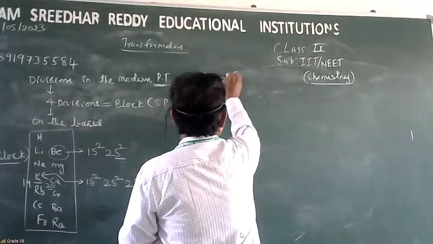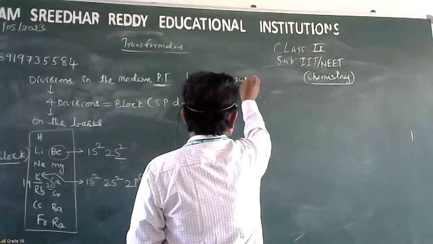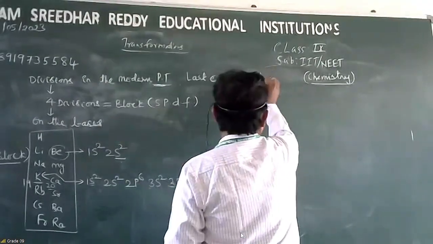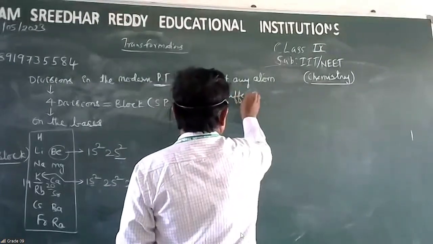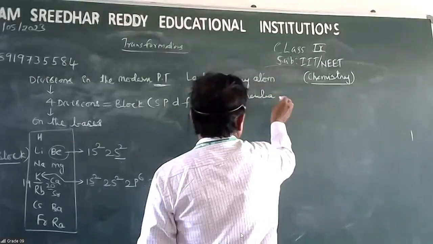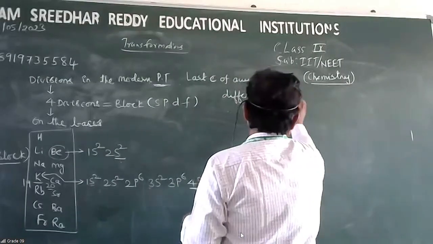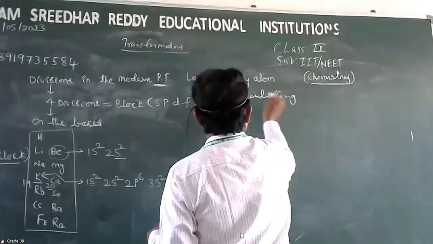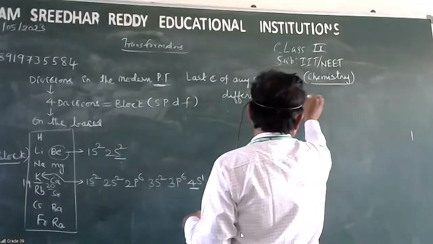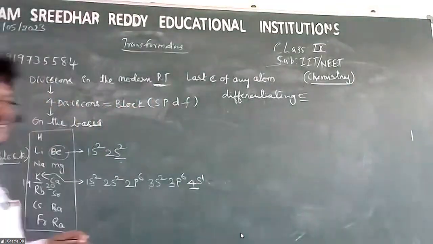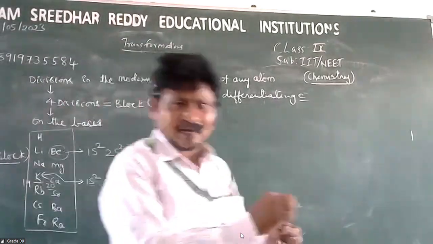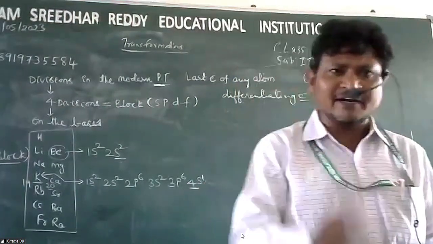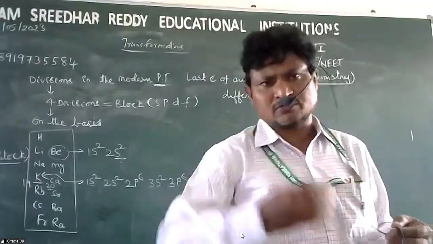The last electron of any atom is called the differentiating electron. So based on the differentiating electron, elements are divided into blocks.